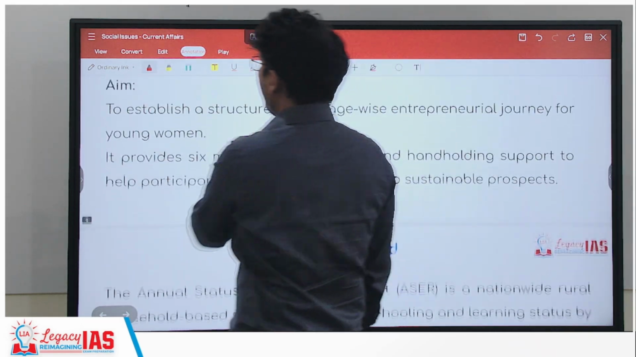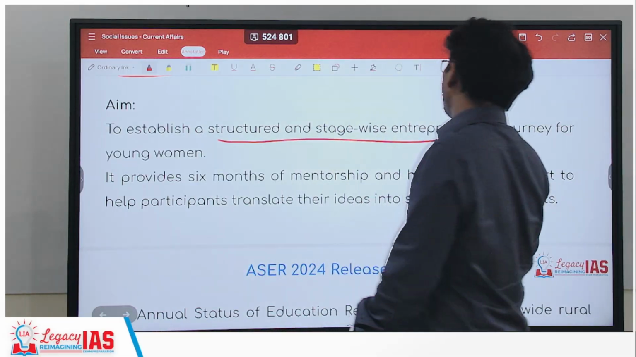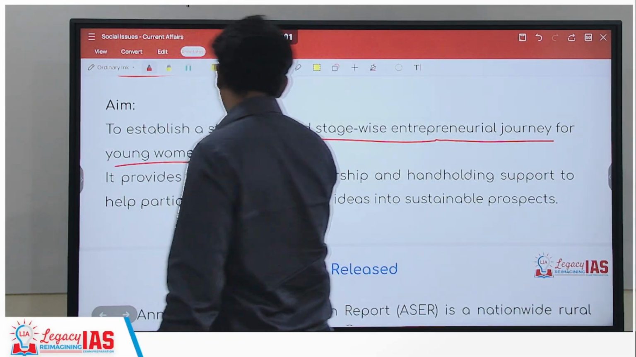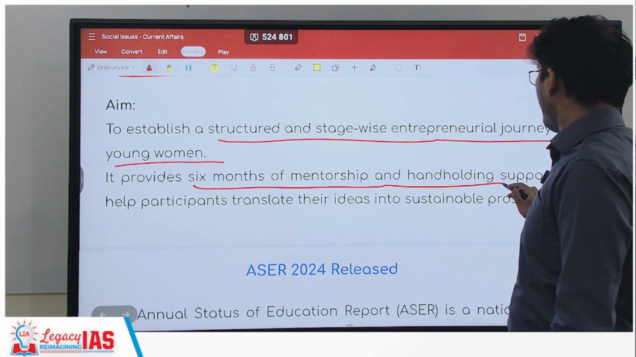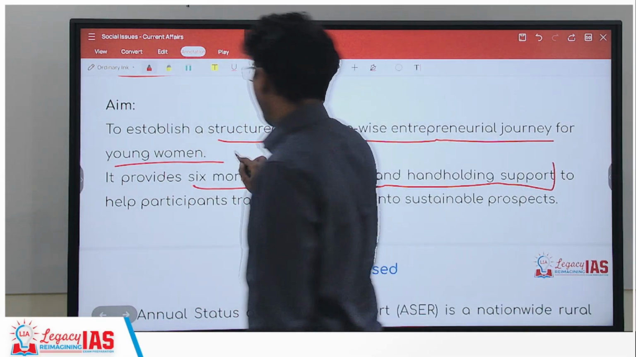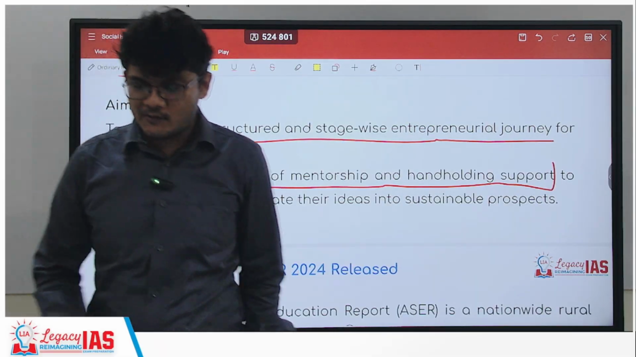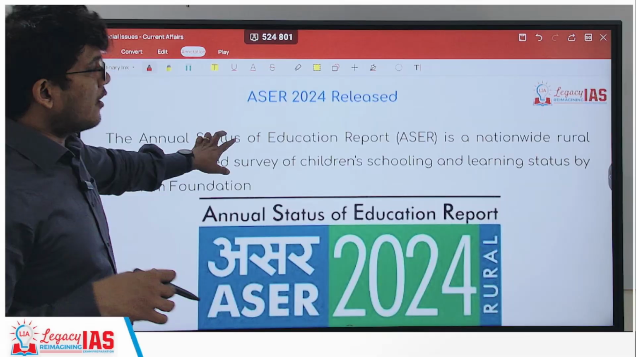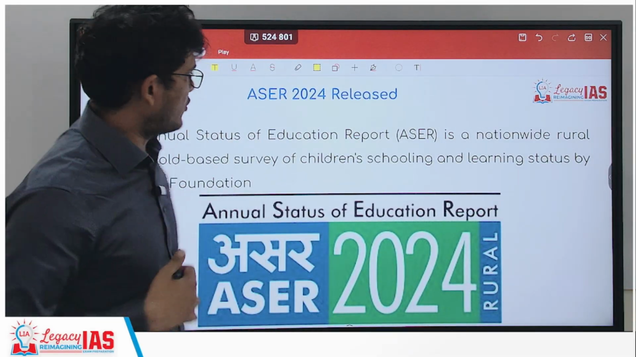What is the aim of it? Establish a structured and stage-wise entrepreneurship journey for young women. Provide 6 months of mentorship and hand-holding support. Very important. Remember the duration, 6 months. For schemes, the UPSC also asks facts with respect to duration as well.